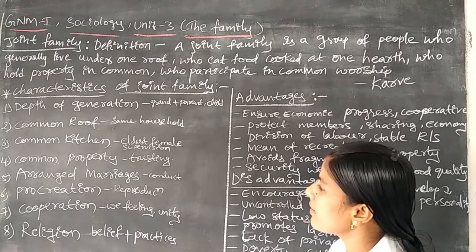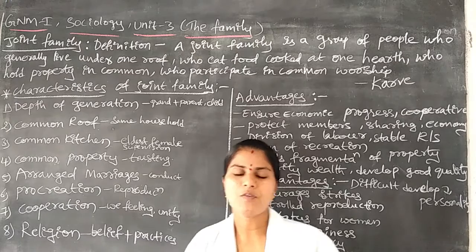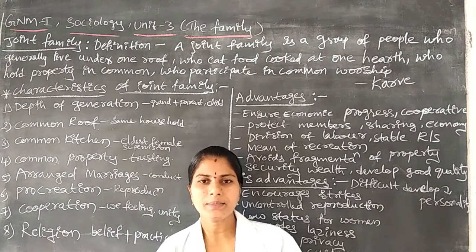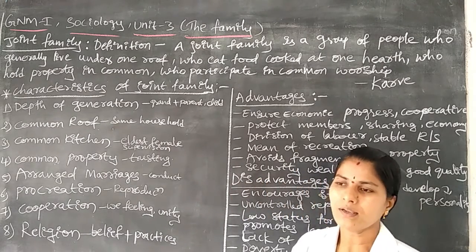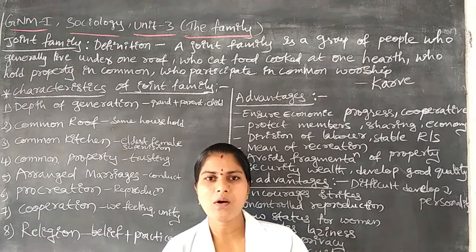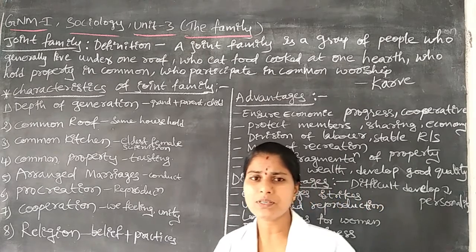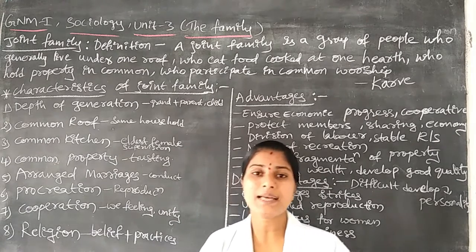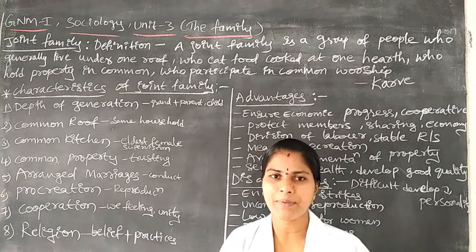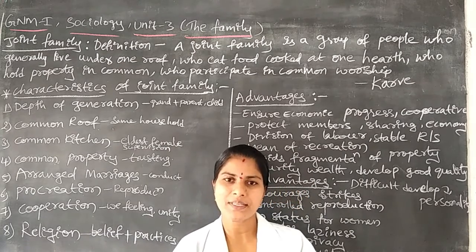Next one is the common property. In that common property, there is a group of people, three generations of people in a particular house. They do some work and earn some money. This money or these savings should be under the control of the head of the family. All family members should trust the head of the family. For example, if the grandfather is in the family, the property will be under the control of the grandfather only.